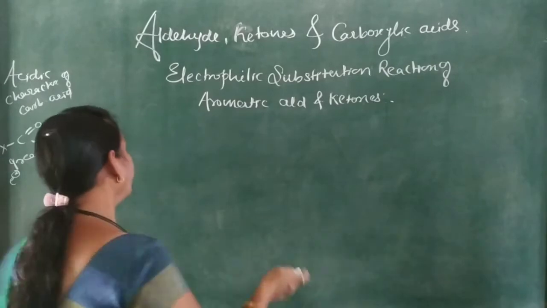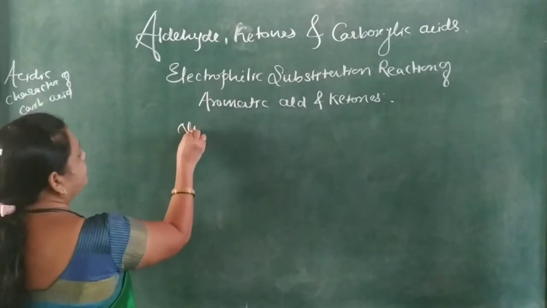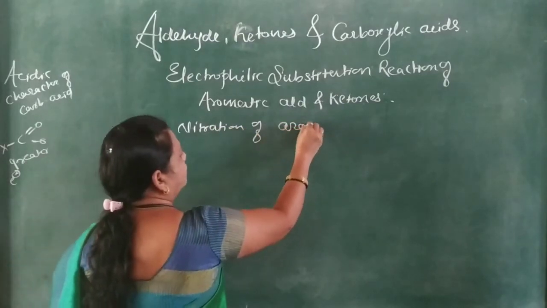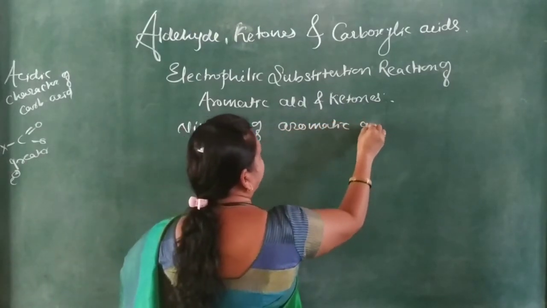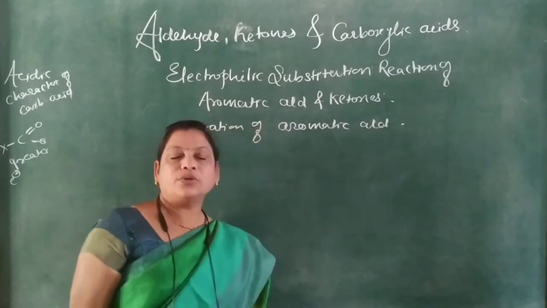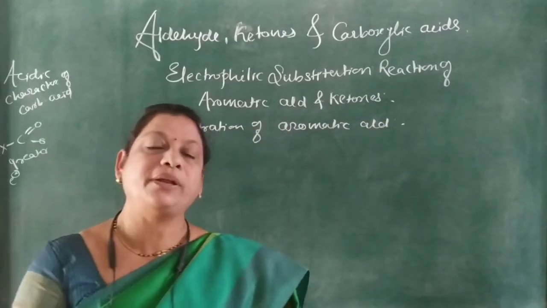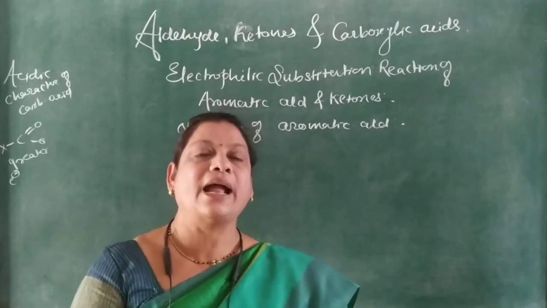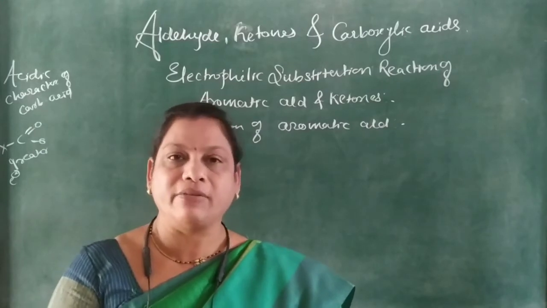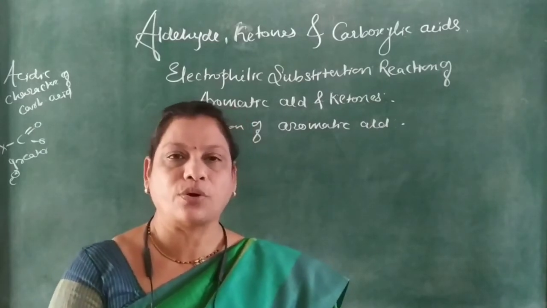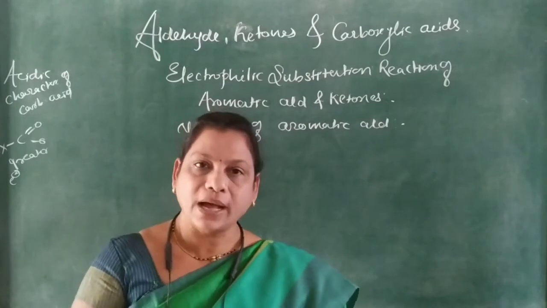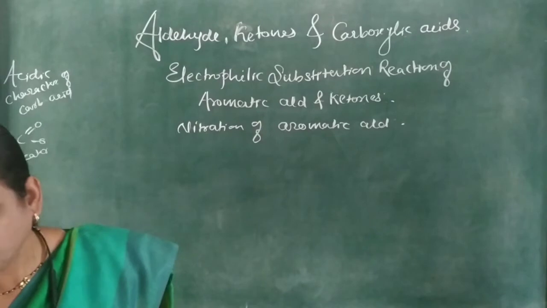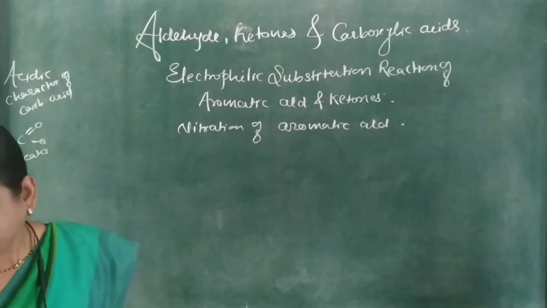So we are going to study the nitration of aromatic aldehyde. As we know, nitration is carried out in the presence of concentrated nitric acid and sulfuric acid, that is called aqua regia. Three parts concentrated nitric acid and one part sulfuric acid. So the nitration of this aldehyde to form,